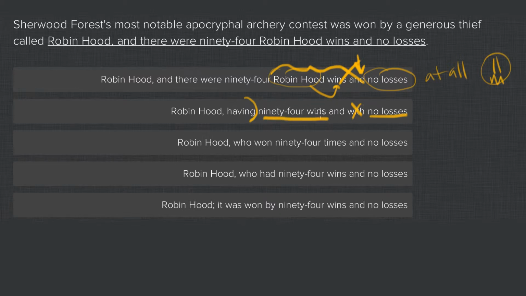So this is 94 wins, that's a noun. After the "and," you want to have another noun. You don't want to have this preposition snuck in there. So that's a problem.